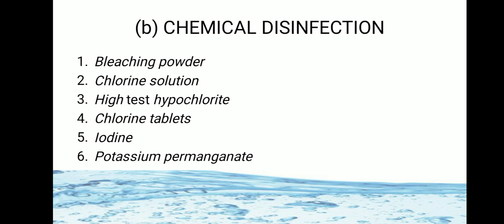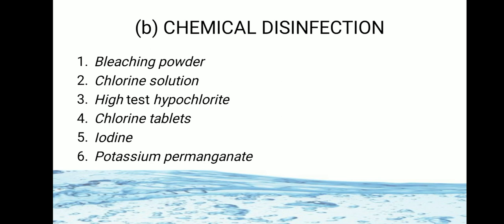The second method is chemical disinfection. We have seen disinfection on a large scale, in which we used chlorine, ozone and some membrane methods.